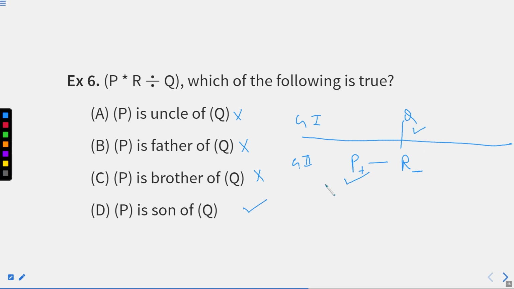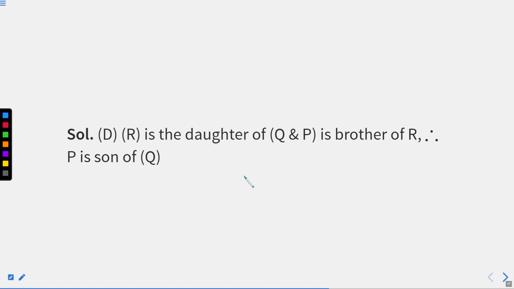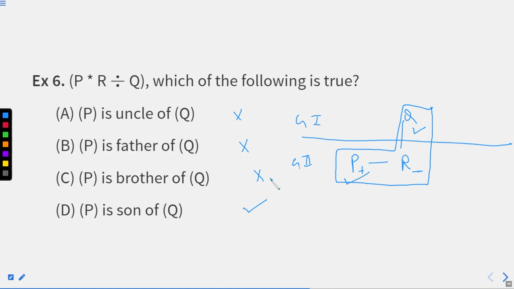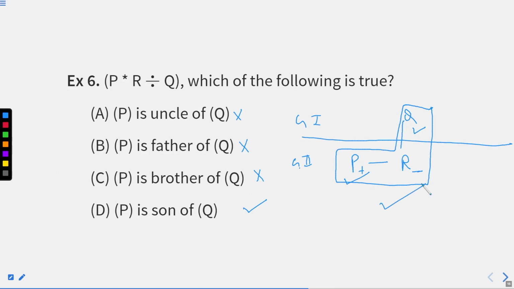I hope you are able to get the answers the way I am explaining with the help of the diagram. Here the diagram is this much. I hope you got this, right? So option D will be our answer. R is daughter of Q, P is brother of R, and P is son of Q. This is the solution part that I have explained here. I hope you got this.